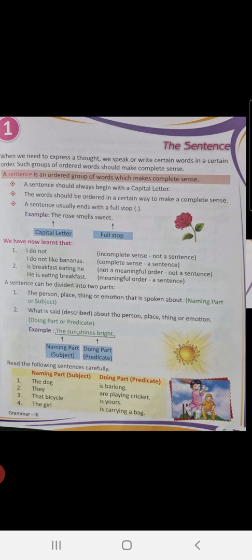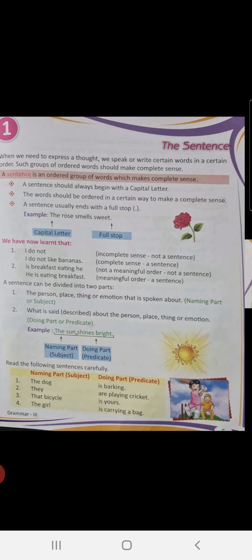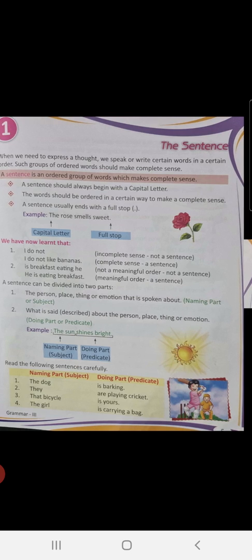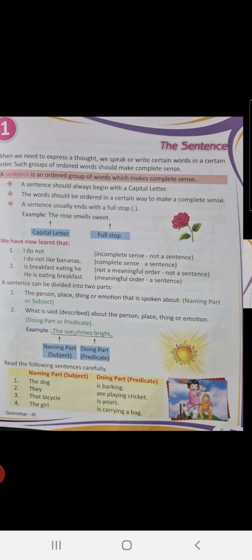Such groups of ordered words should make complete sense. Okay? A sentence is an ordered group of words which makes complete sense. A sentence should always begin with a capital letter. The words should be ordered in a certain way to make complete sense. Okay? It should give some sense to you.